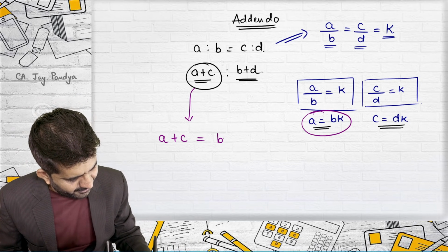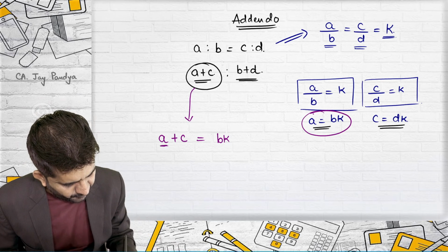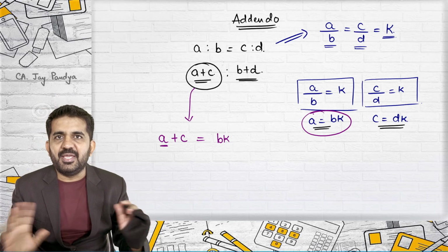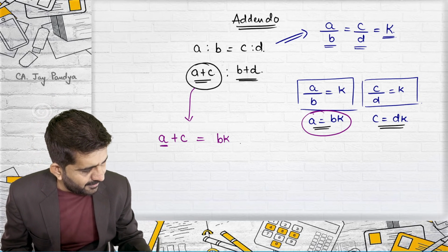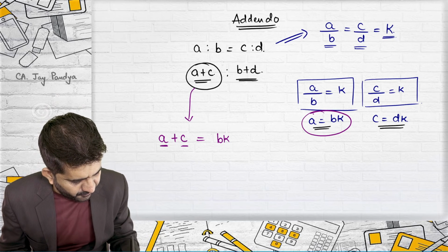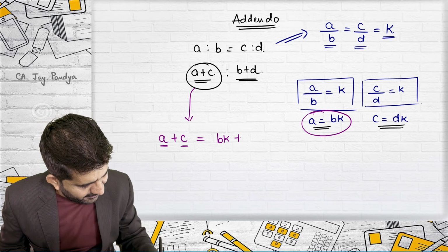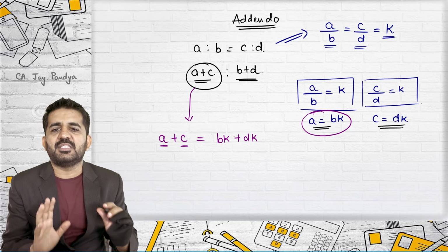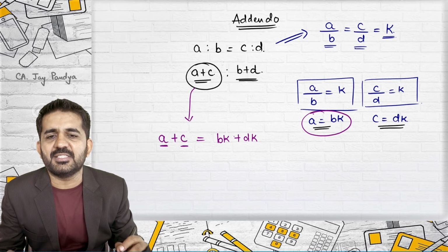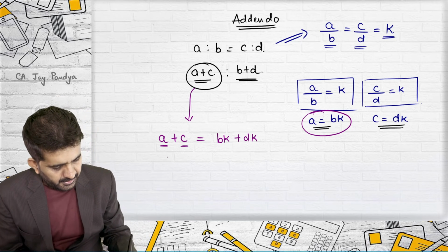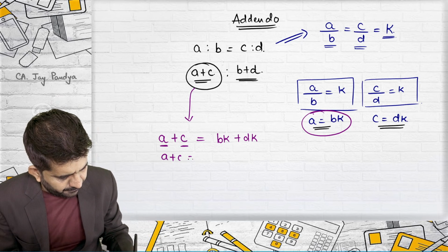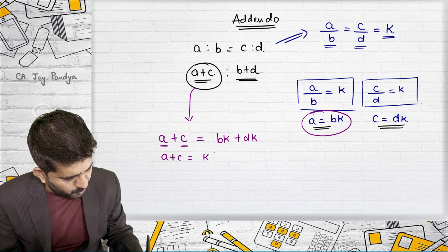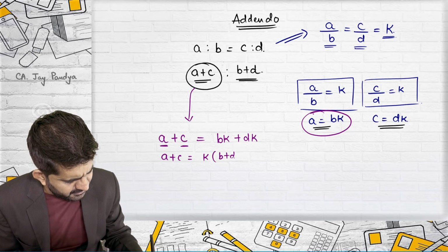So I can write down BK instead of A. I want to make it equal. So instead of A, I am writing BK, and instead of C, I am writing DK. So these two should be equal. A plus C should be equal to BK plus DK. Going further, A plus C, I am taking K as constant. It will be B plus D.